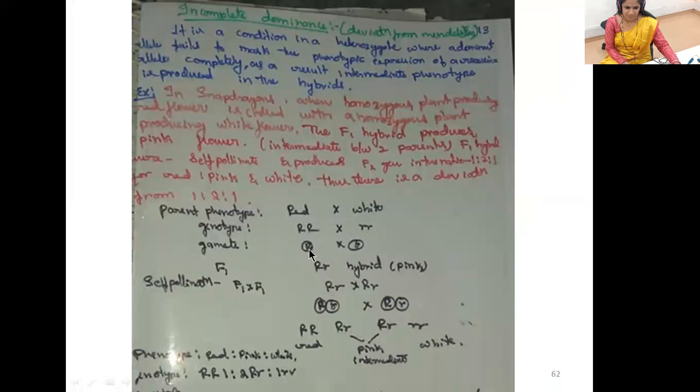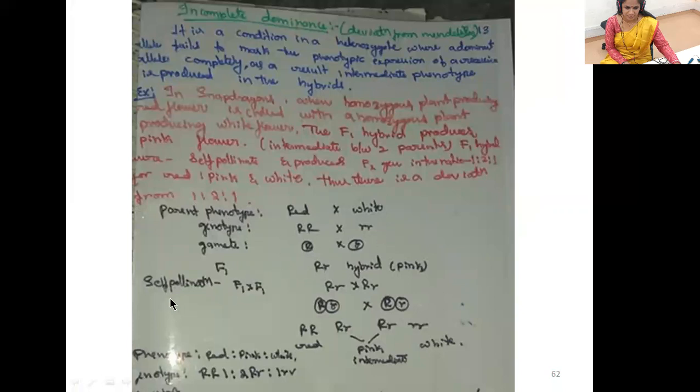Take out the gametes; for homozygous, a single gamete. In the F1 generation we got capital R and small r. This is the hybrid, the intermediate or recombinant of these two parents, that is pink, a slight deviation. It means this pink does not resemble either parent, that is the incomplete dominance. It means red or white, both colors or alleles, are unable to express themselves.